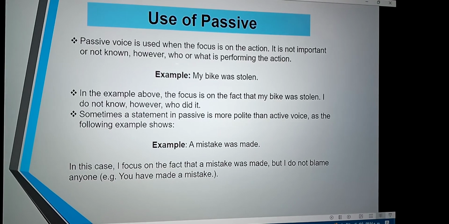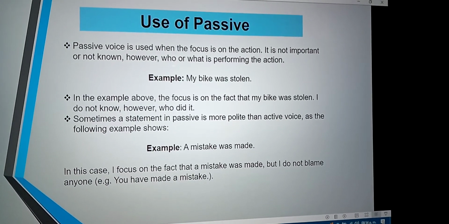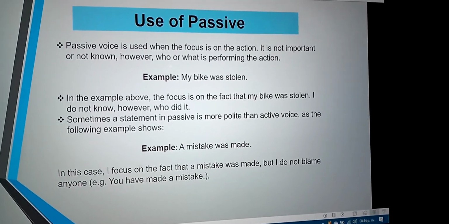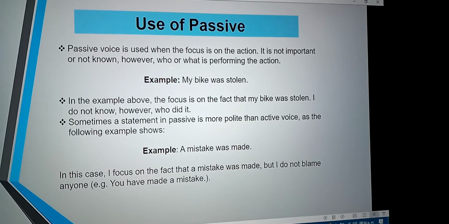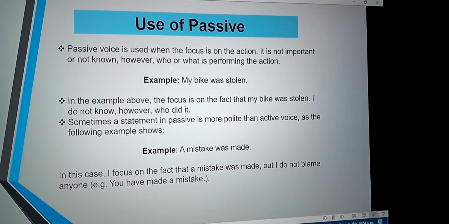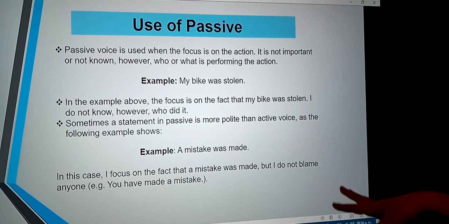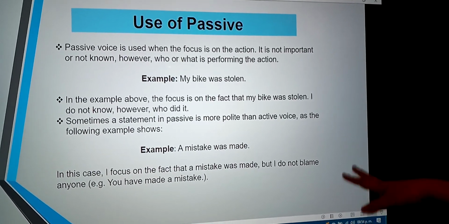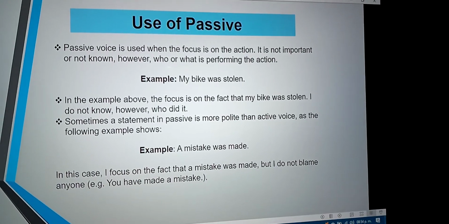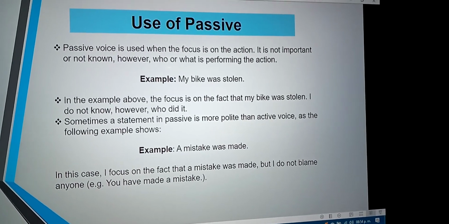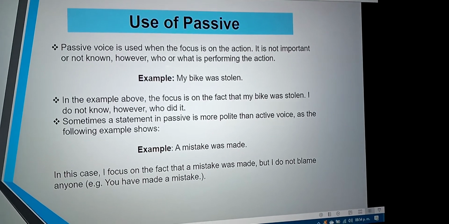In this case, the focus is on the fact that a mistake was made, but I do not blame anyone. Look right here: you have made a mistake. These are the examples and use of passive.